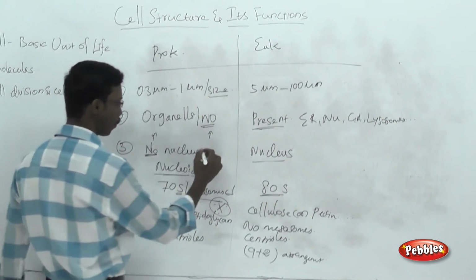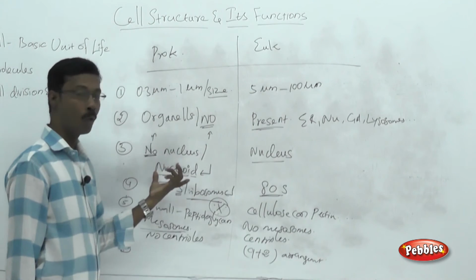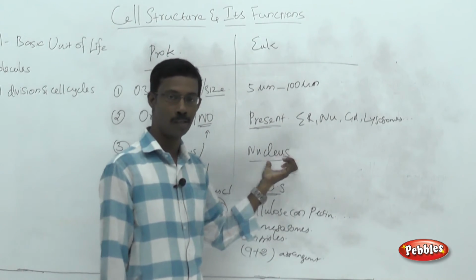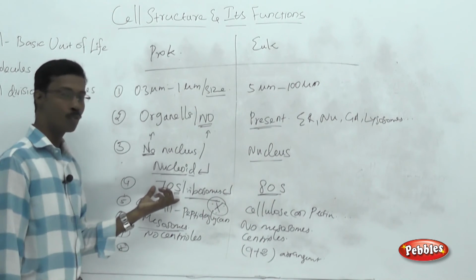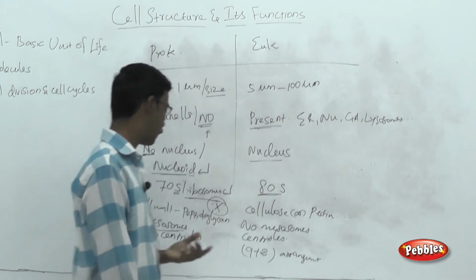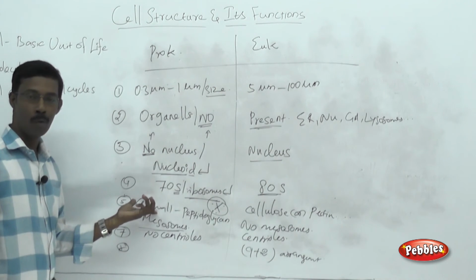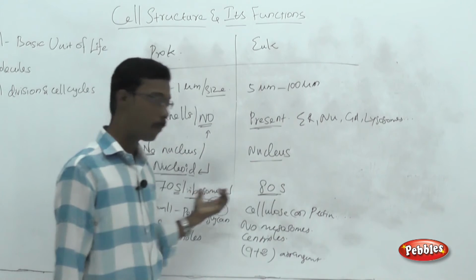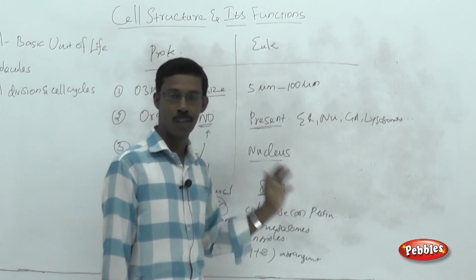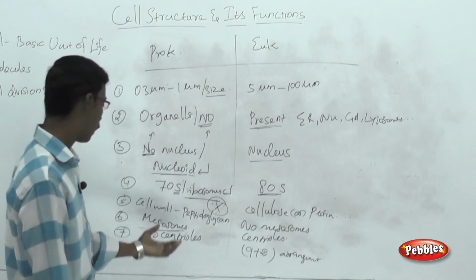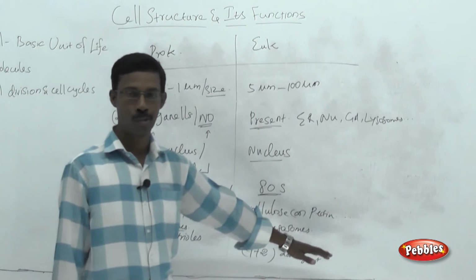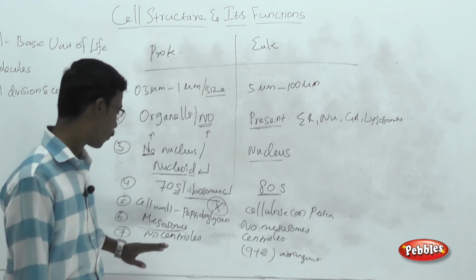There is no true nucleus here. A nucleoid is present in prokaryotes and a nucleus is present in eukaryotes. The ribosome here is 70S; in eukaryotes it is 80S. The cell wall is made up of peptidoglycan, or murein layers, or muramic acid. In eukaryotic cells, the cell wall is made up of cellulose or related carbon sugars. Mesosomes are present in prokaryotes. There are no mesosomes in eukaryotes.